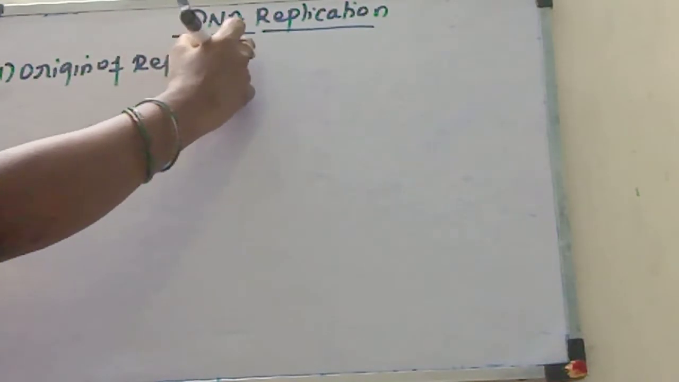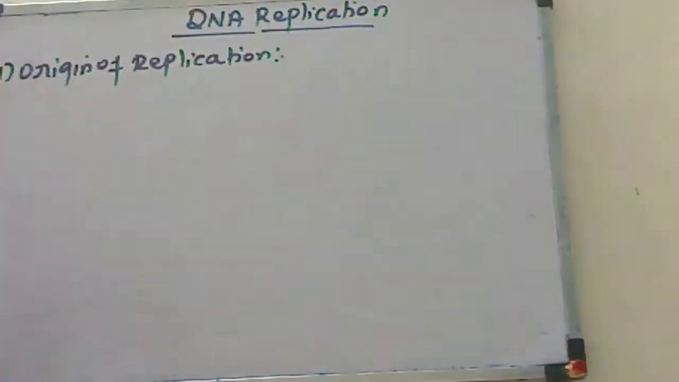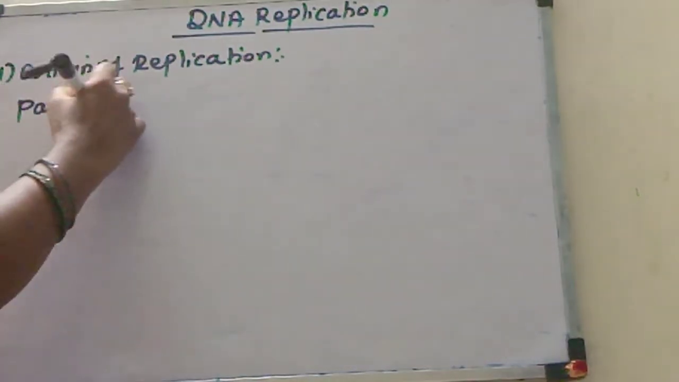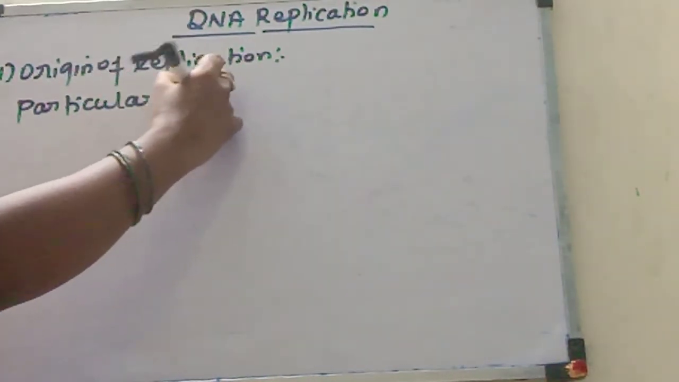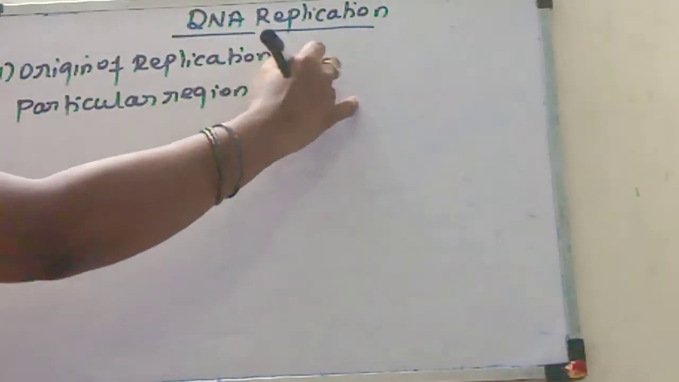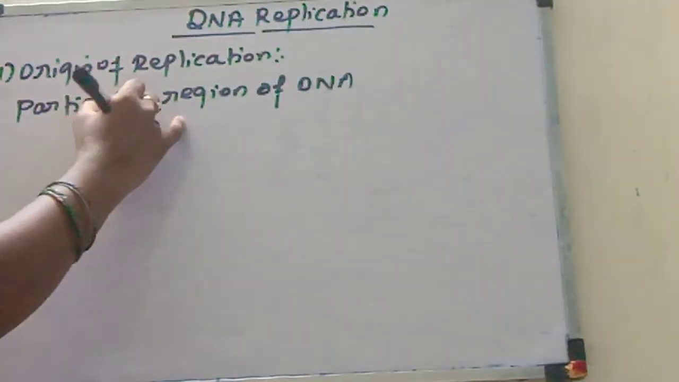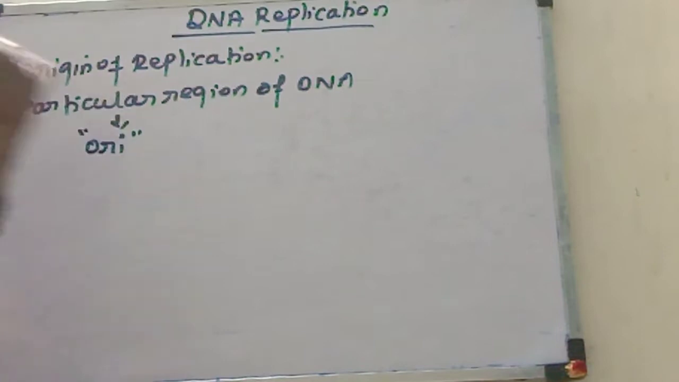So what is origin of replication? The DNA replication will not start randomly. The DNA replication begins at a particular region of DNA. That region is called the ORI region.